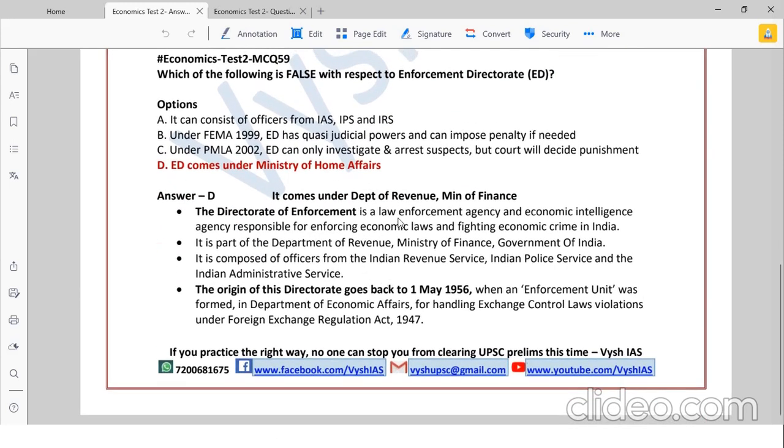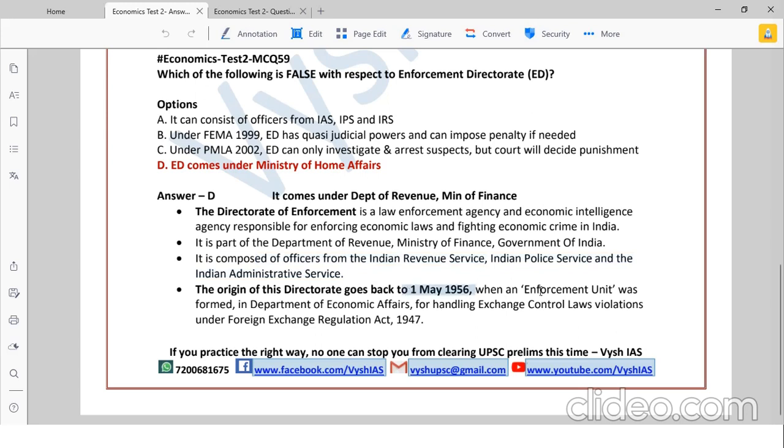It is a law enforcement agency, an economic intelligence agency responsible for enforcing economic laws and fighting economic crime in India. Like in world level we have FATF and all. In India we have Director of Enforcement under Department of Revenue. It is composed of members from IRS, IPS and IAS. So you can also be part of ED if you clear any of these, and later maybe you will be posted there.